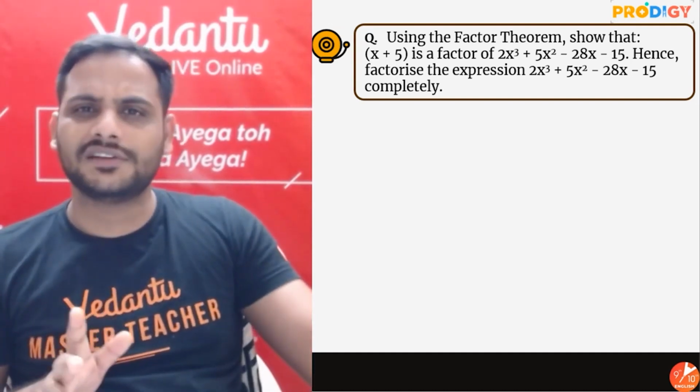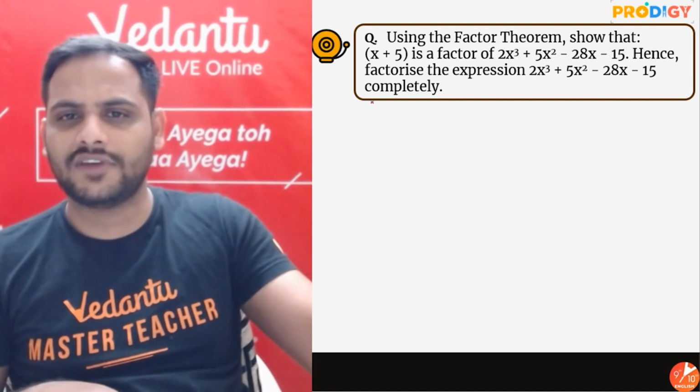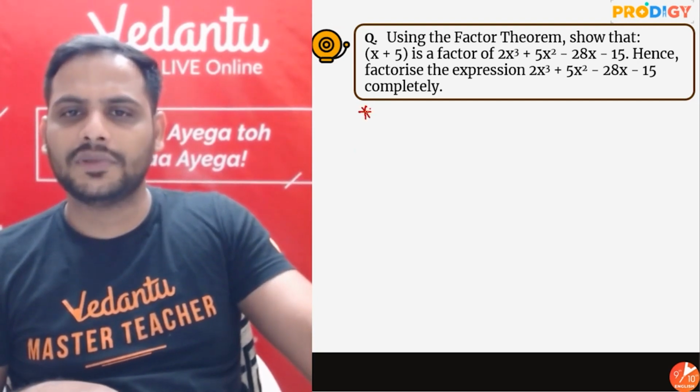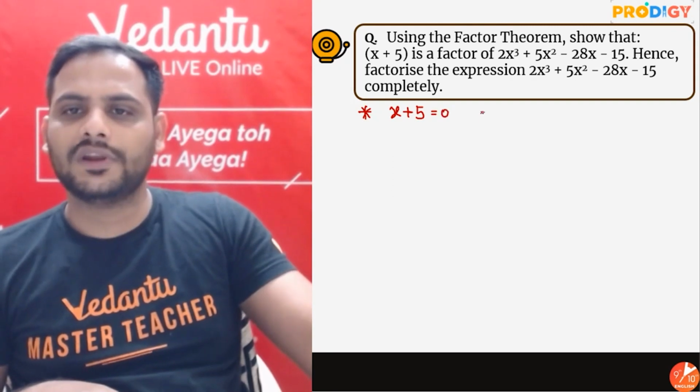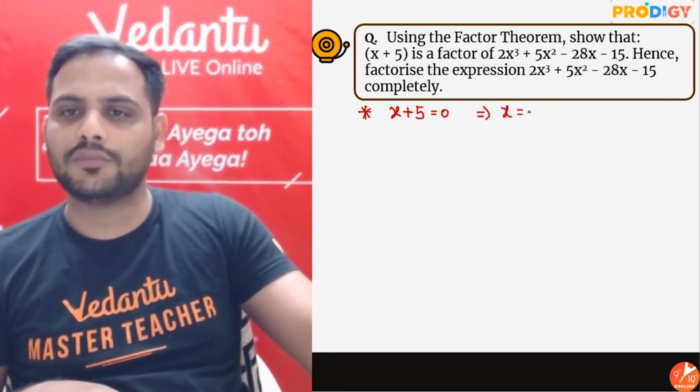So, using factor theorem, it is very easy to show x plus 5 is a factor. What I'll do, simple, make x plus 5 equal to 0. You will get x equal to minus 5.